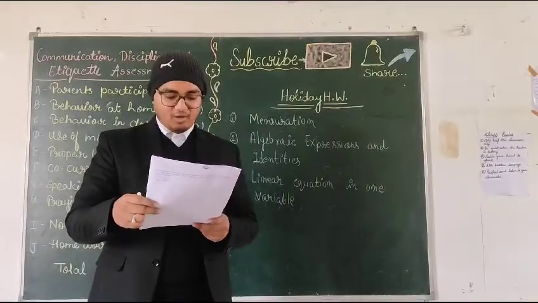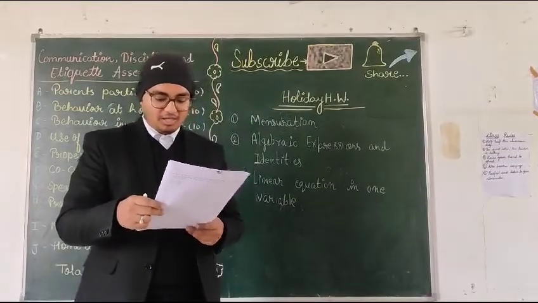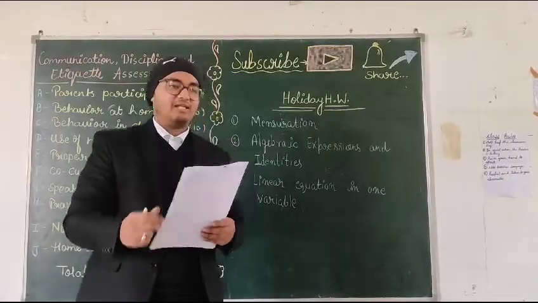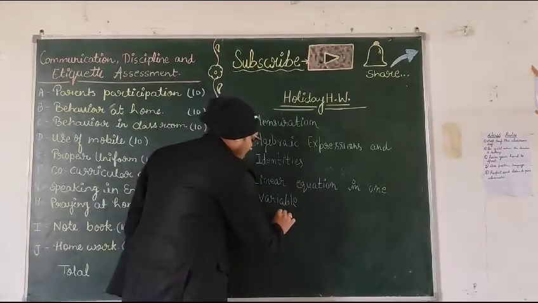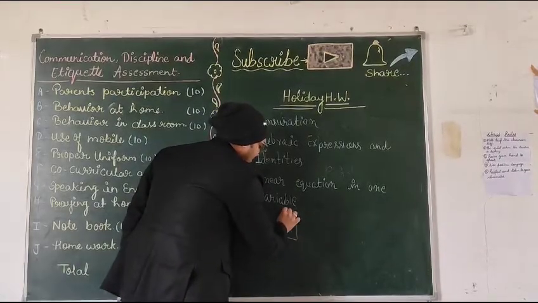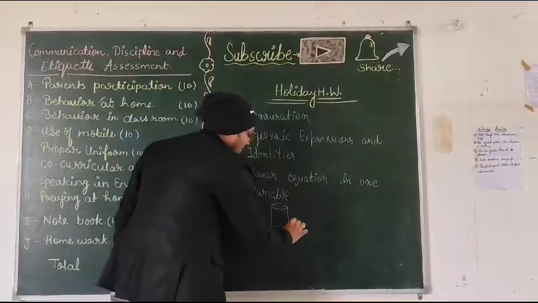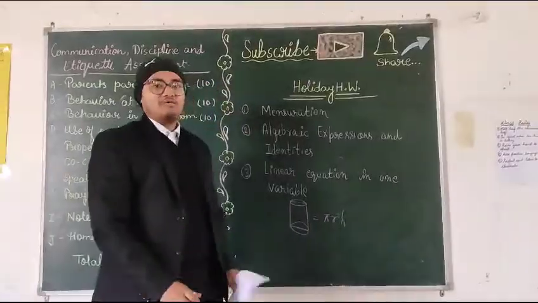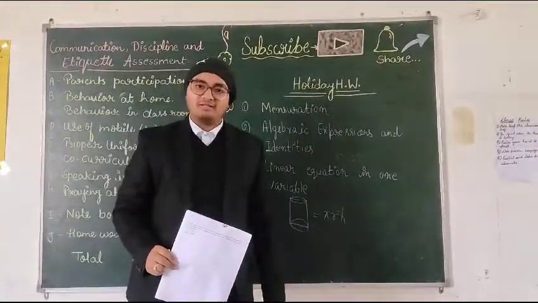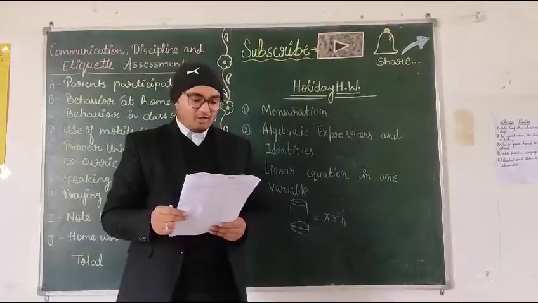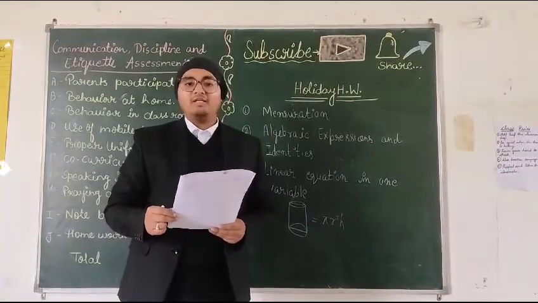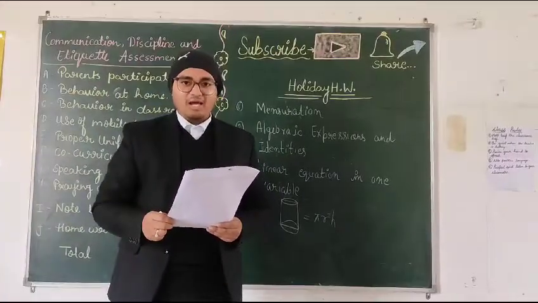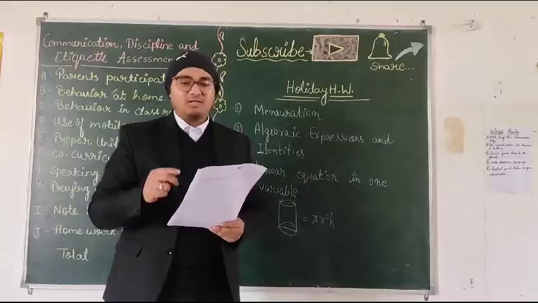A rectangular paper of width 14 cm is rolled along its width, and a cylinder of radius 20 cm is formed. Find the volume of the cylinder. You know how the cylinder looks like this, and you know the volume of the cylinder is pi r square h. So you have to put the values in this formula, and you will get your answer. Likewise, you have to solve all the questions related to your respective chapters. Just put the values in the formula and solve.